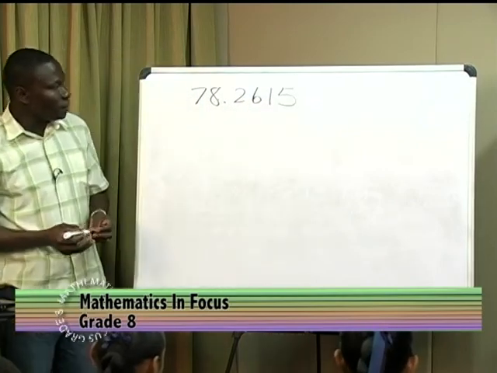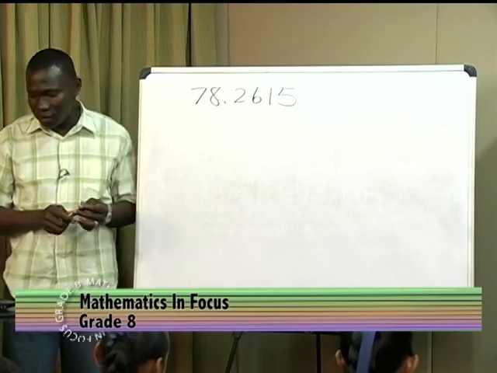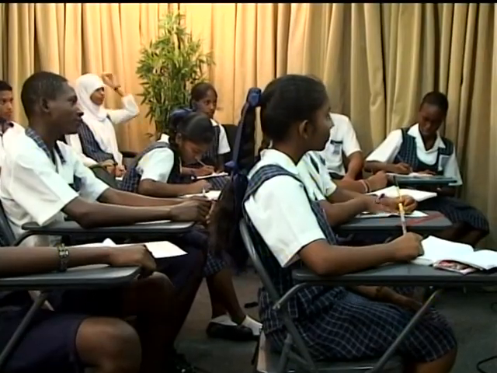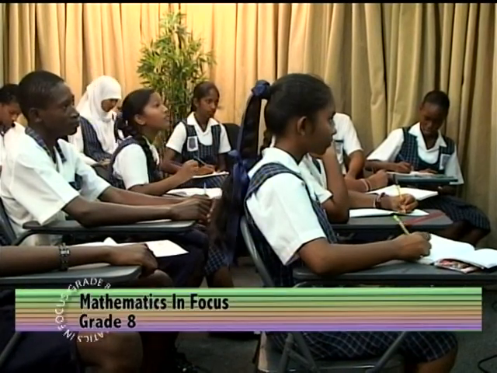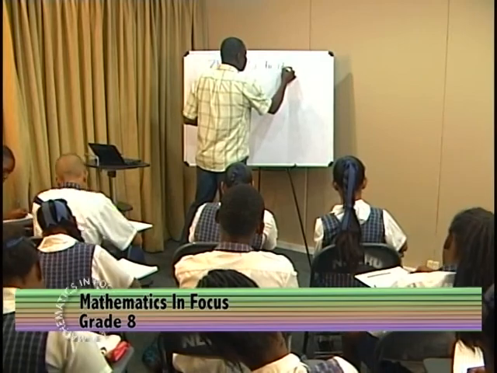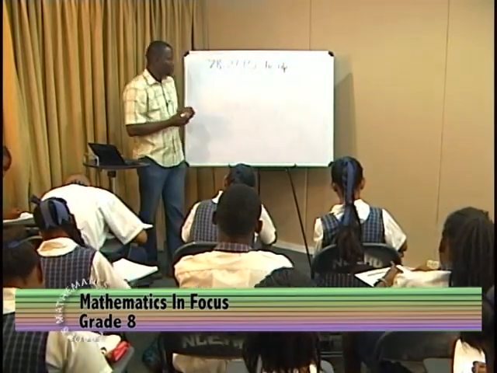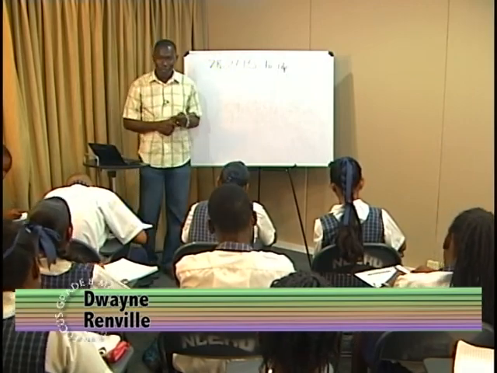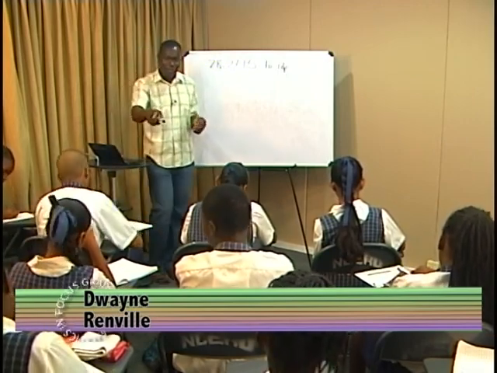Consider this number, 78.2615. When this is rounded, or when we approximate it to 1 decimal place, 1 decimal place we're looking at. Who's going to answer? Yes. I know she wants to answer.